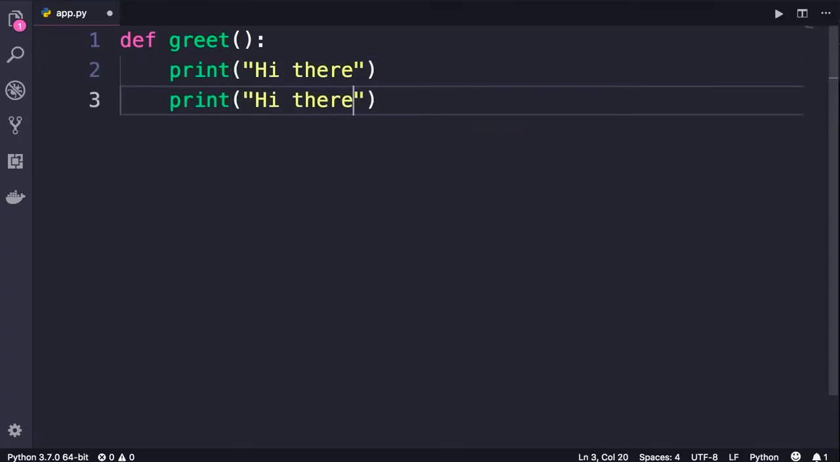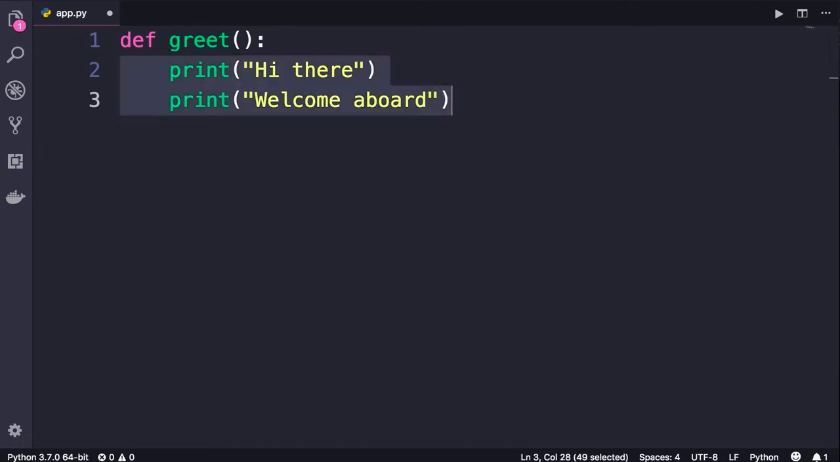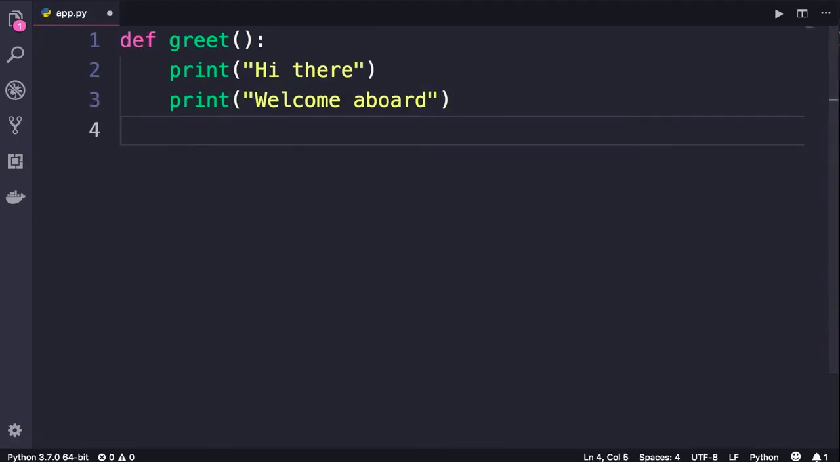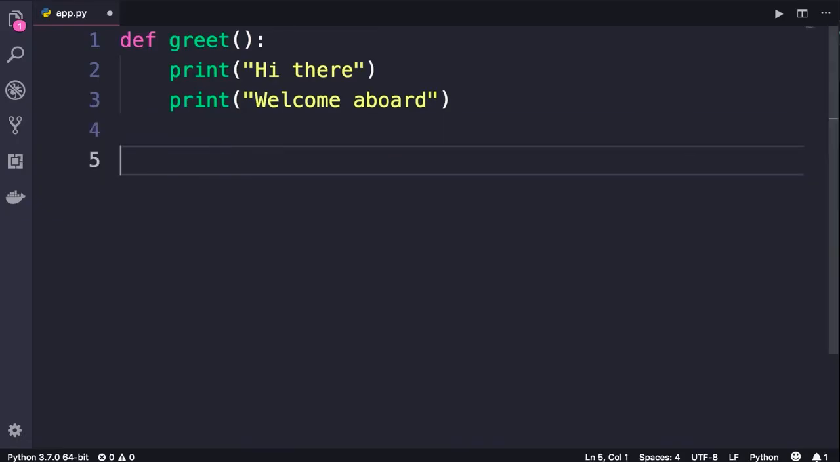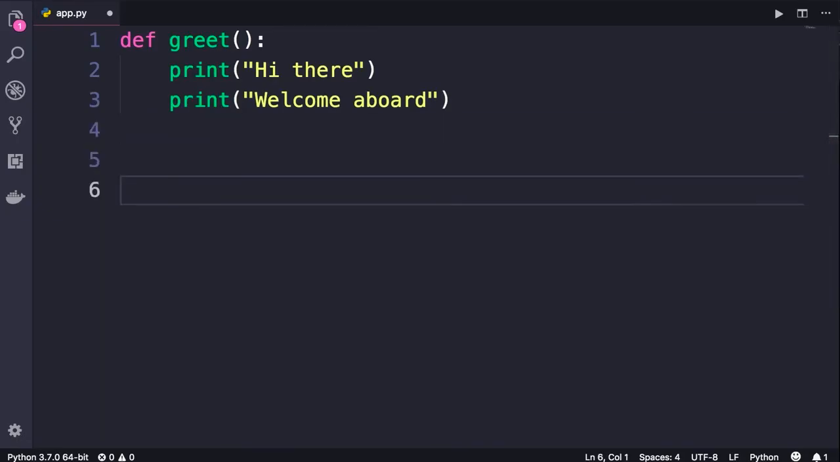Hi there, and welcome aboard. Both these lines belong to this function because they're indented. Now we're done with this function. We need to call it. So we remove the indentation and we add two line breaks after this function. This is what PEP 8 recommends to keep our code clean and maintainable.